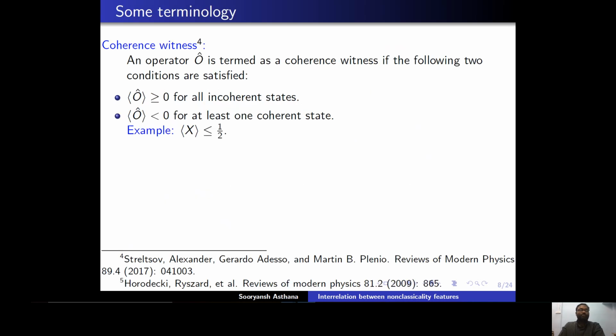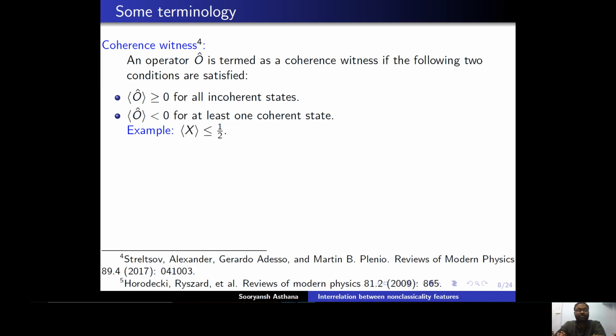So some terminology that we will need throughout the talk, number one, is coherence witness. As is known, any non-classicality witness is an operator that satisfies these conditions: the expectation value of that operator is greater than or equal to 0 for all states which do not possess that non-classicality feature, and there exists at least one state for which the expectation value of that operator turns negative.